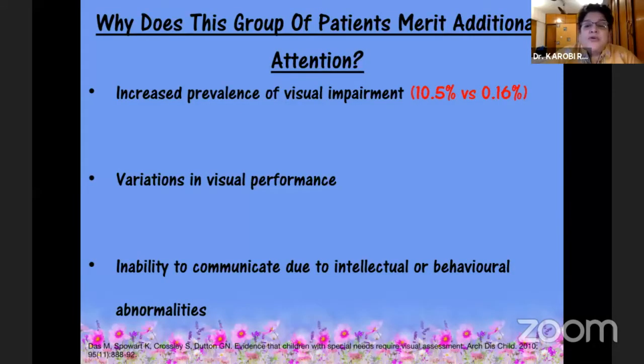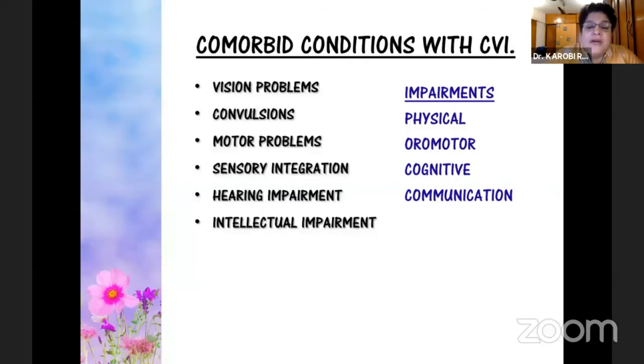Now, why do we have to really look after this condition? Why the visual attention? Because there is an increased prevalence of visual impairment, there are variations in visual performance, and there is an inability to communicate because of intellectual or behavioral issues.